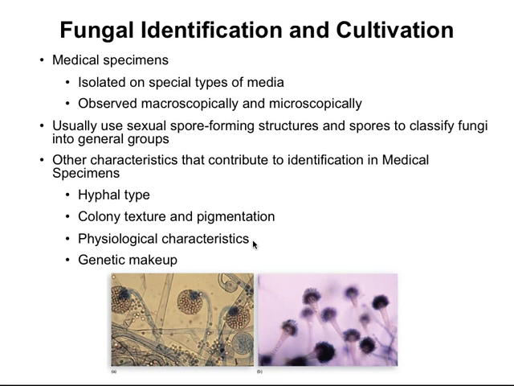When we consider medical specimens and identifying and cultivating them to establish the cause of some condition, we'll find that more often than not, the microscope still remains the primary means of identification. We'll use special types of media and observe the specimens macroscopically and microscopically. As you can see from these figures below, fungi have a very distinct and prolific appearance under the microscope. There's other reasons for this, though. Usually we use the sexual spore-forming structures and the spore types to classify fungi into general groups.